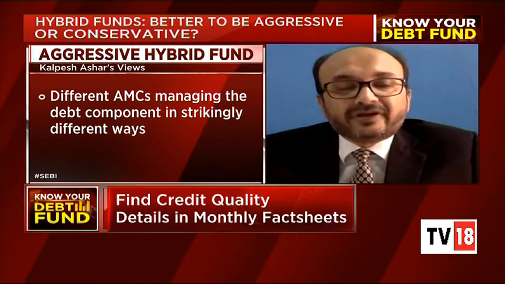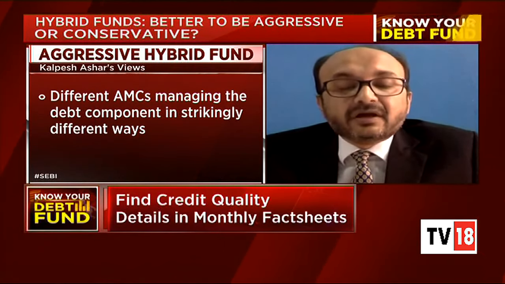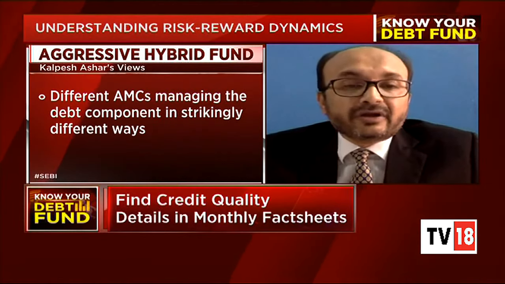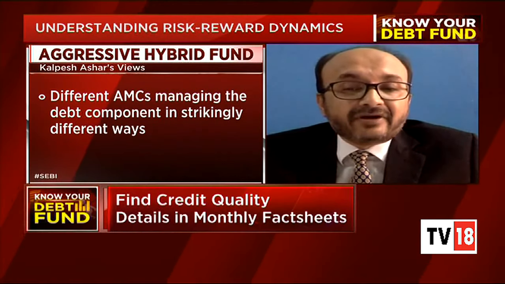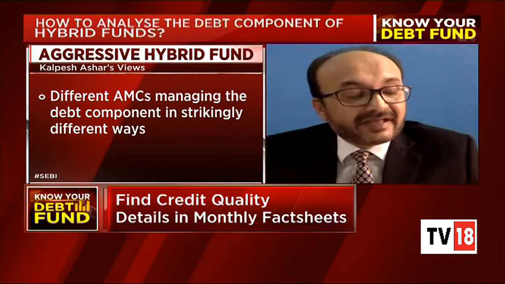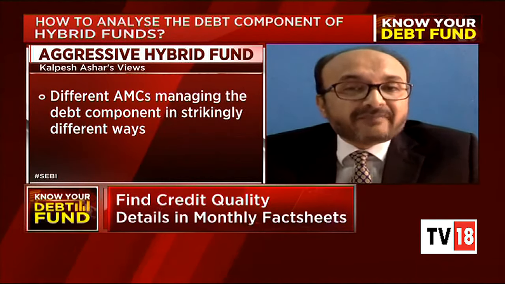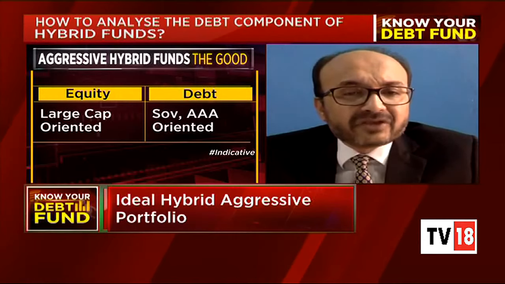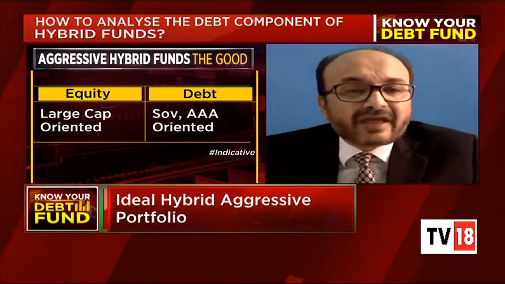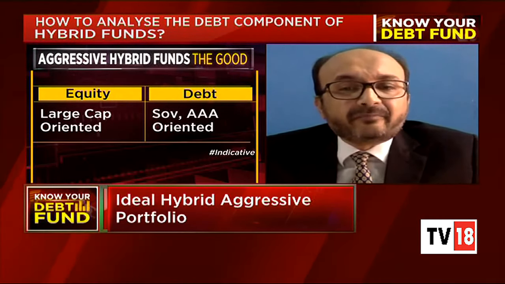And let's talk about the good one which you're asking. In a good balanced fund in a hybrid category, I would say that the equity component should be large cap oriented, and the debt component should have a major dominance of sovereign and AAA rated papers.